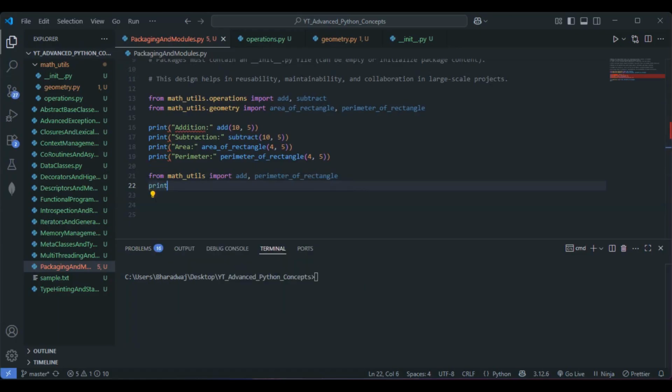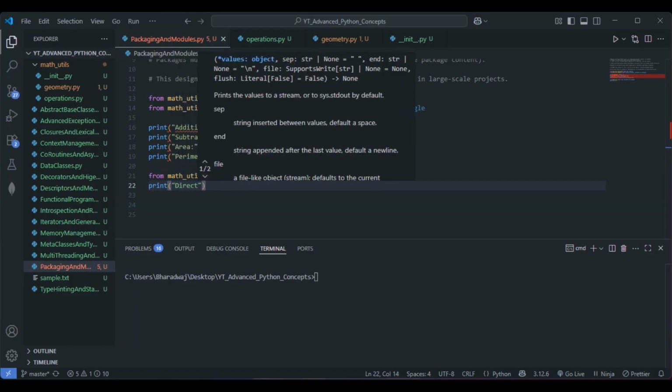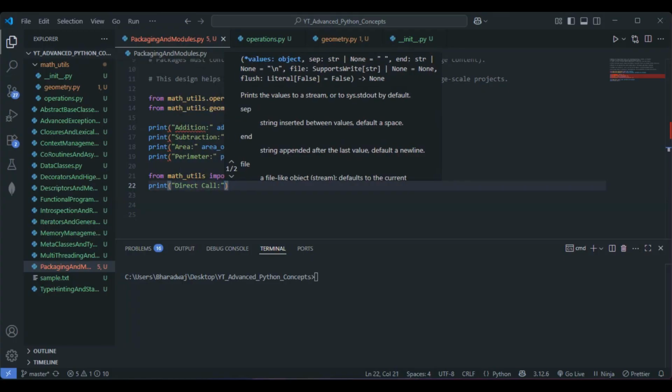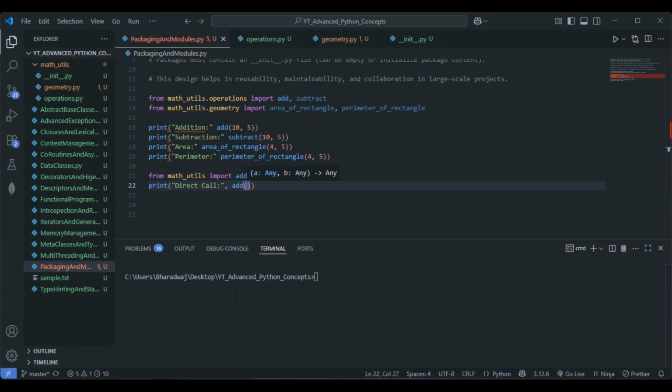Let me go with a print here. So we can directly call. I'll just give a direct call here with add, simple one, 2 comma 3. We are just performing the add operation here. We are not even performing perimeter. I'm just importing perimeter of the rectangle for the sake of understanding, right? So this is fine.